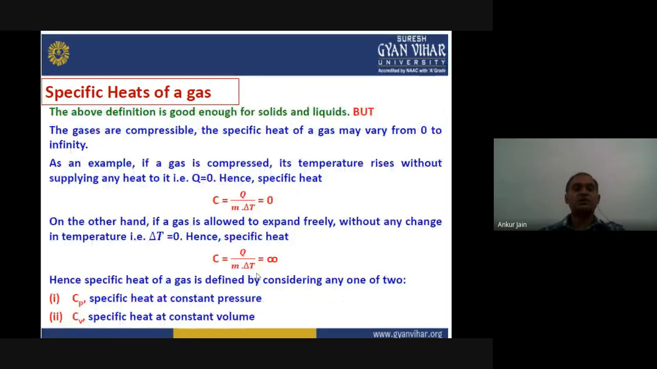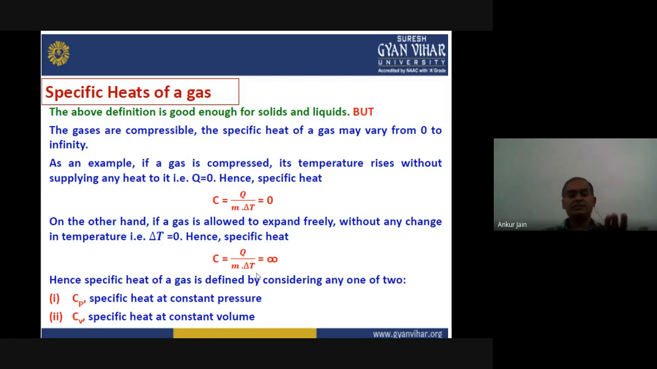But when it comes to gas, it is a slightly different case, because gases are compressible matter. The specific heat of gas can be different according to the state of compressibility. Now let us assume one example. If gas is allowed to compress, what will happen? The temperature will rise, but we are not supplying any heat. That means Q will be 0. We are just compressing the gas. The temperature will increase according to basic principles of thermodynamics, right?